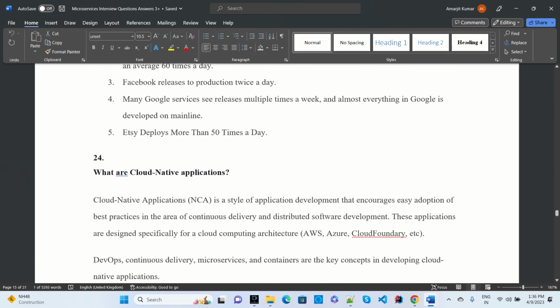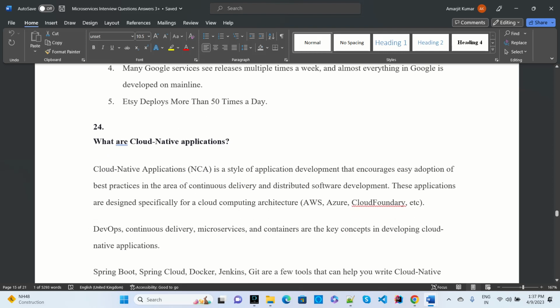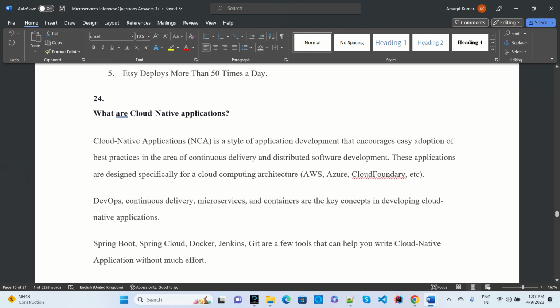Another question is: what are cloud native applications? Cloud native applications are a style of application development that encourages easy adoption of best practices, continuous delivery and continuous deployment. Cloud native mostly uses AWS services or Azure, any type of cloud which we can use for deployment and development.